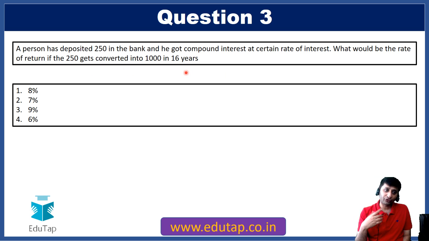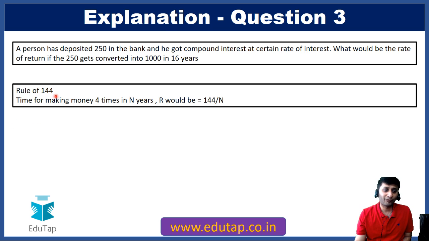Now if you try to solve this by the proper formula for time value of money, you will not be able to solve this easily, especially when there is shortage of time in the exam. So let me tell you how to solve this. I'll explain how to solve this question and then I'll tell you the answer also. Your options are 8, 7, 9 or 6%.